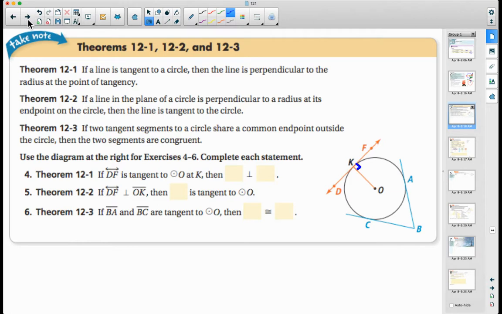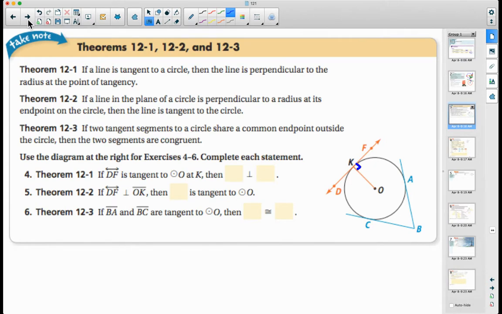Theorem 12.2: if a line in the plane of a circle is perpendicular to the radius at its endpoint on the circle, then the line is a tangent. So that's kind of like the converse. If I know I have a right angle and I'm at that point on the circle, then I know I have to be dealing with a tangent line.